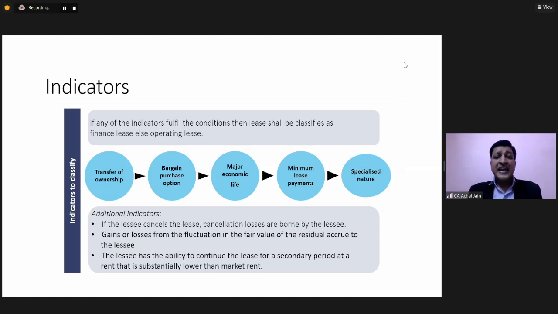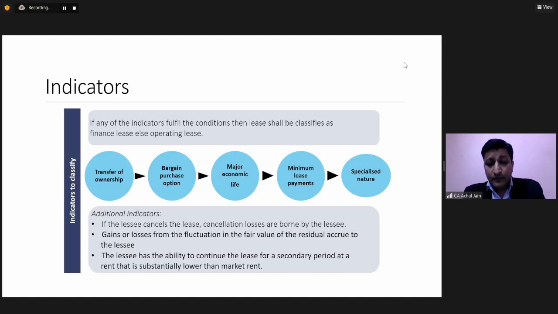Yes or no? So that's why in such a scenario, the standard says that such a lease should be considered as a finance lease. Now, having said that, there are some more factors which will also require a lease to become a finance lease.